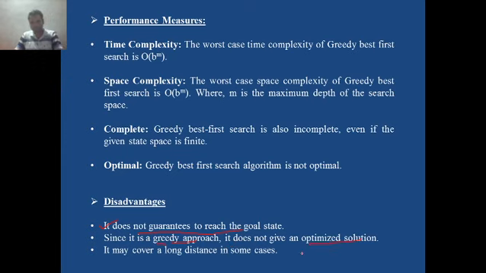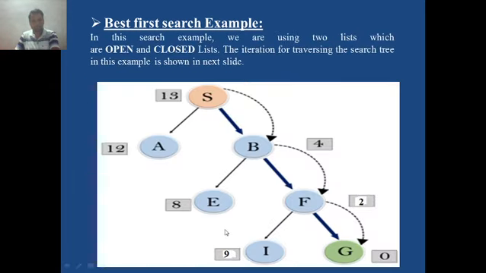For example, suppose in this problem we have not explored node A, but it may happen that after certain nodes, you may get the goal node like this. Suppose here is also one path to reach the goal node. This is also one path to reach the goal node, and this is also one path.